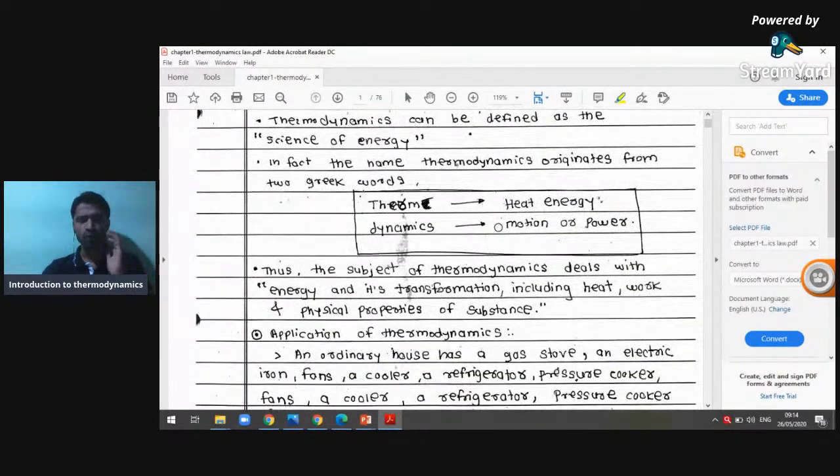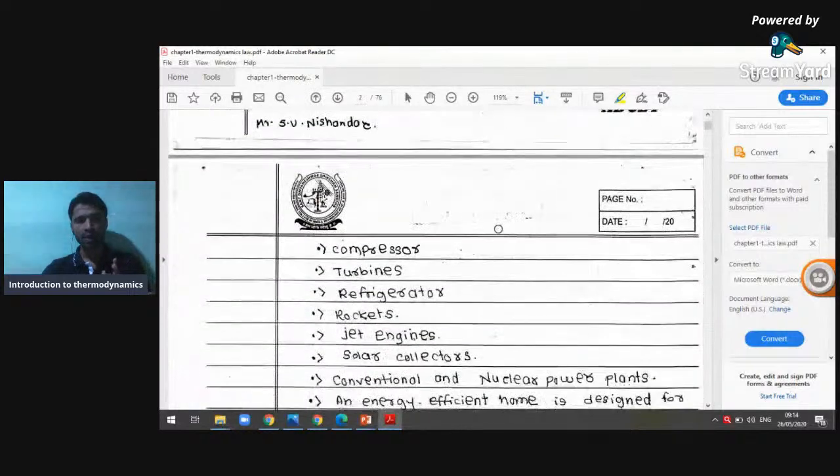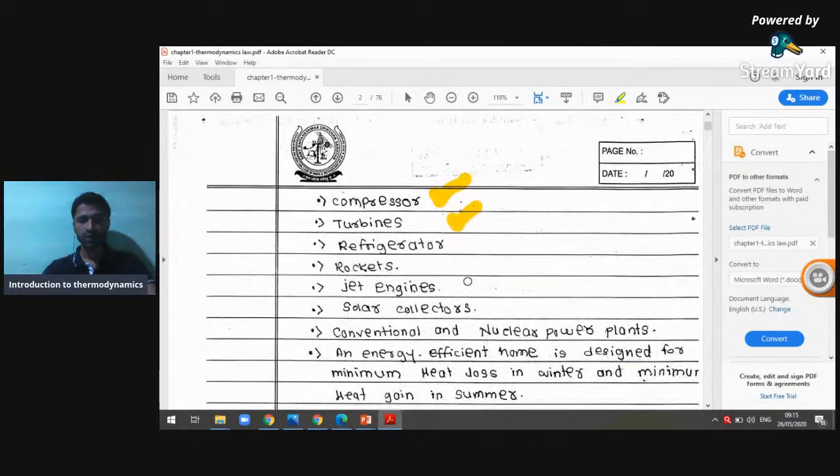And there are lots of applications. In my previous videos we saw the compressor in detail and the turbine in detail. In coming webinars, I'm going to cover some part of refrigerators. We will also see the rocket engine and jet engine in detail.